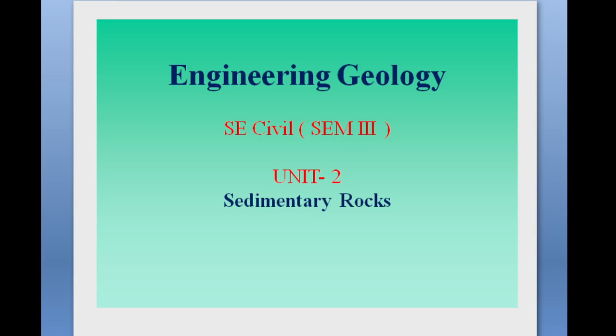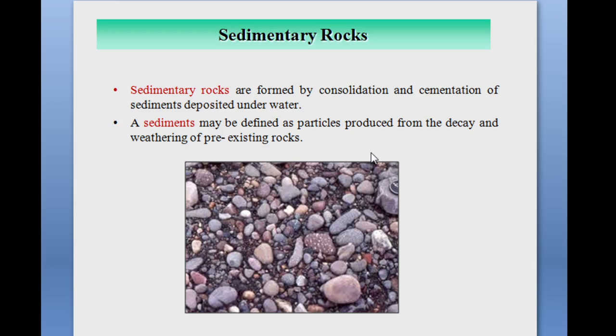Our first point is what is meant by sedimentary rock and how they are formed. Sedimentary rocks are formed by the consolidation and cementation of sediments deposited under water. What is meant by sediment? Sediments may be defined as the particles produced from the decay and weathering of pre-existing rocks.